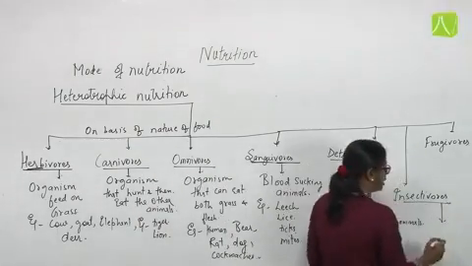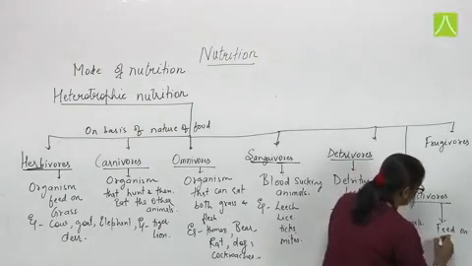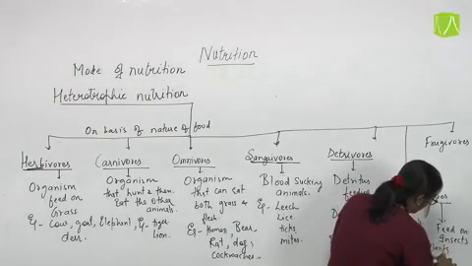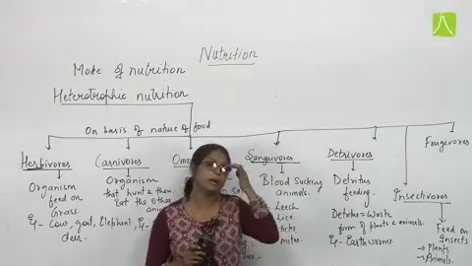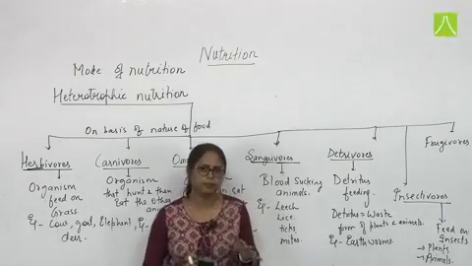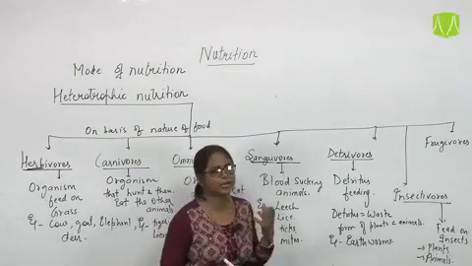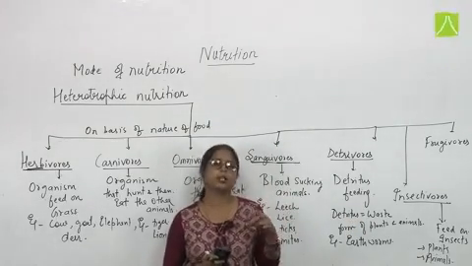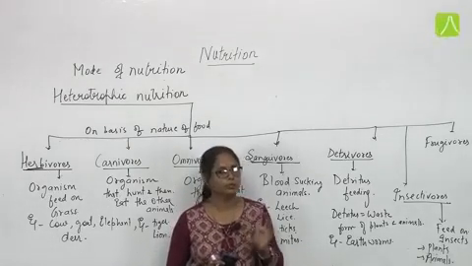Insectivorous are the animals, and also plants, that feed on insects. It includes examples of plants as well as animals. In plants, we can say all types of insectivorous plants, that is pitcher plant, Venus flytrap. These types of plants feed on insects because they are living in soil which is deficient in certain nutrients like nitrogen. So such insectivorous plants overcome their nutrient deficiency by feeding on insects.